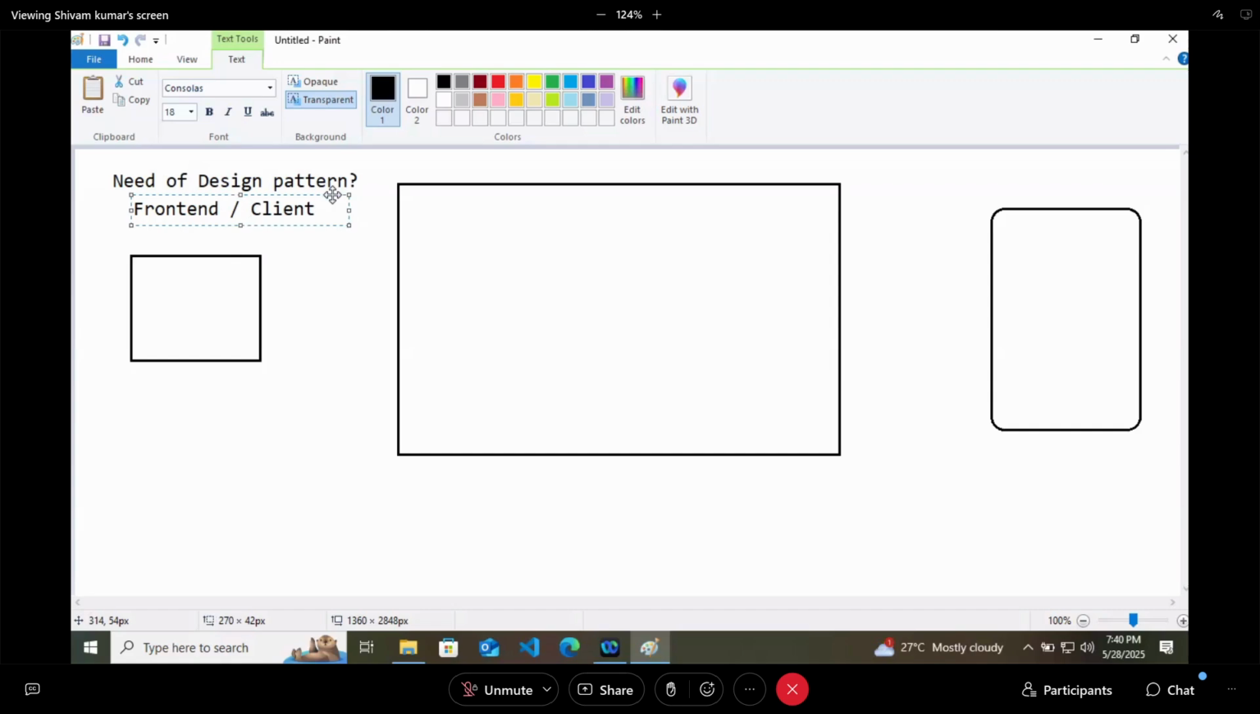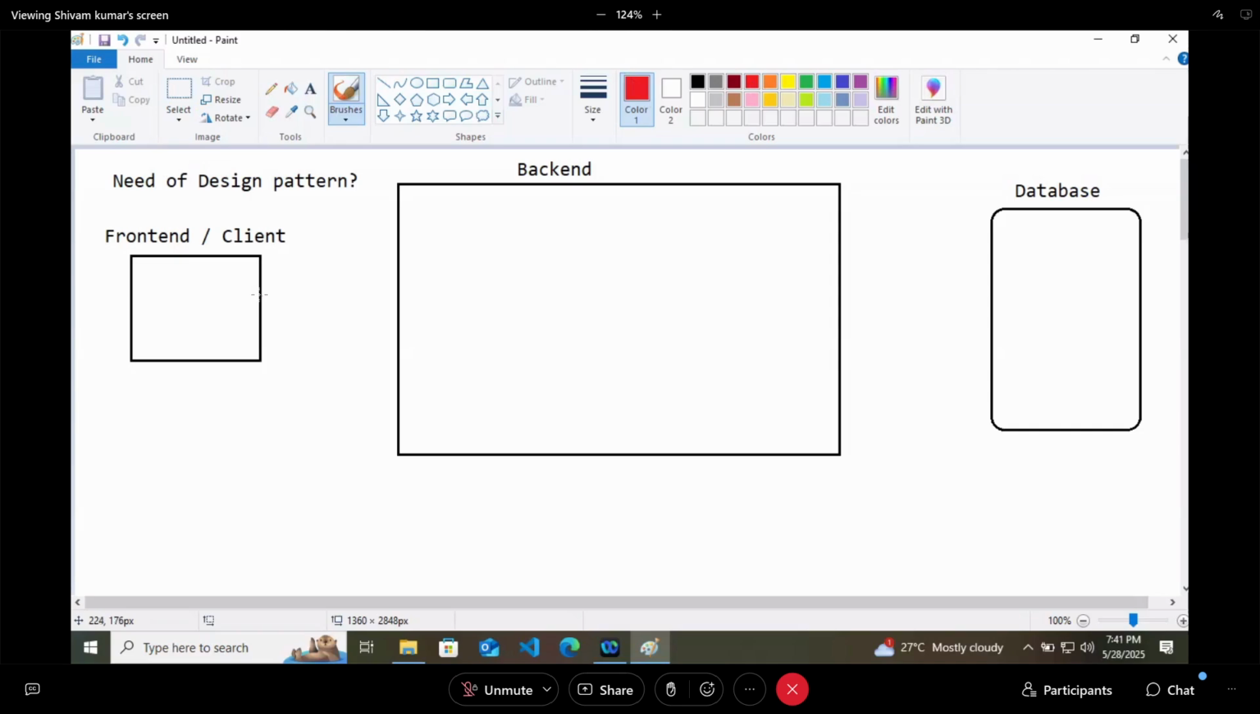In a simple line, the request will go to the backend, the backend will do the processing, the backend will communicate to the database, and the database will give data to the backend, and the backend will give it to the client.